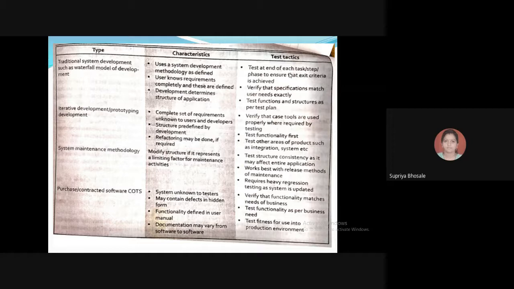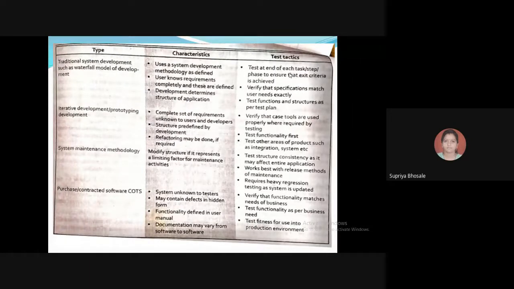Then works best with release methods of maintenance. Then requires heavy regression testing as a system is updated. Next, verify that the functionality matches the needs of the business.